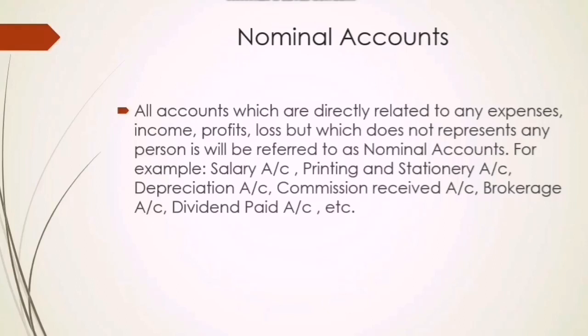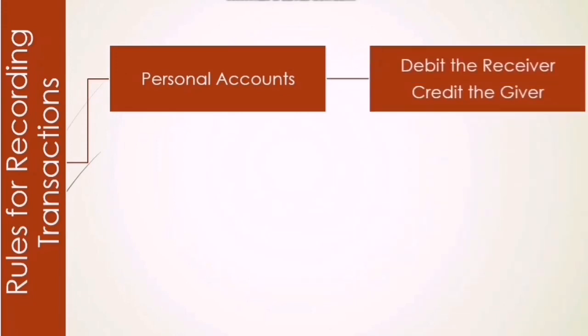Next, there are certain rules on how we can use this classification of accounts in recording the transaction. So what are those rules? We can see personal account first.